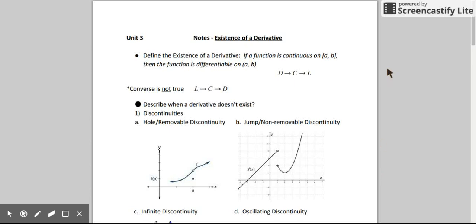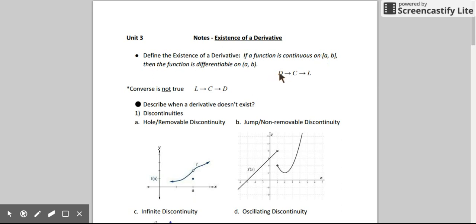In this video, I'm going to be talking about the existence of a derivative. If a function is continuous on a closed interval between 2 points, then the function is differentiable on that open interval between those 2 points. So it's not differentiable at the endpoints where the function is continuous.